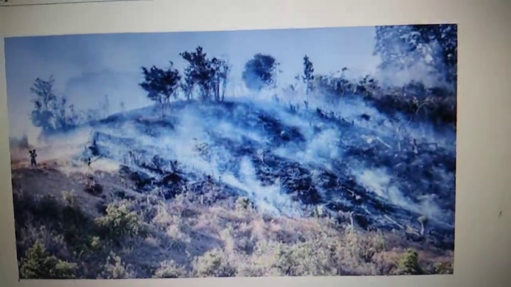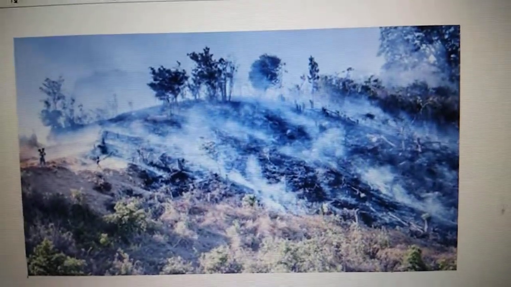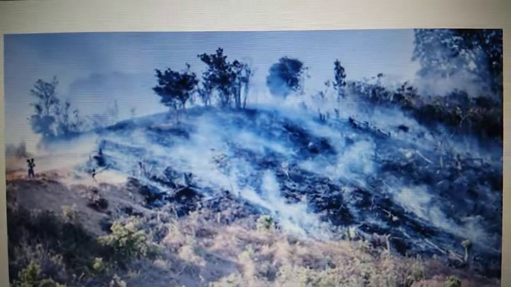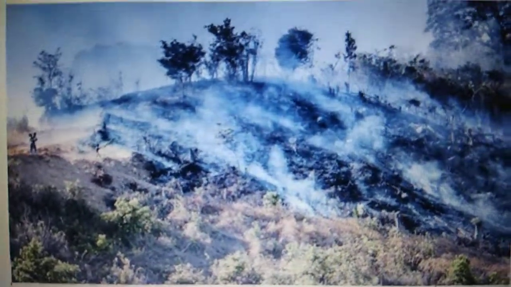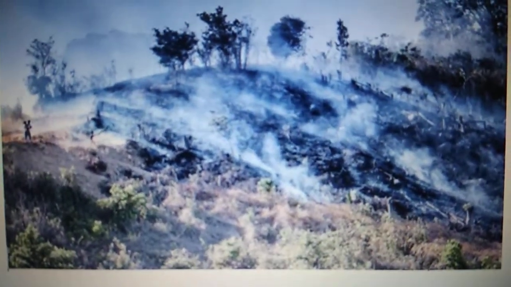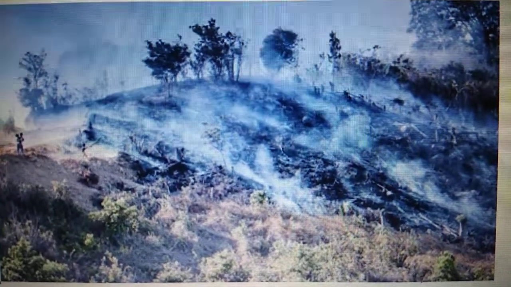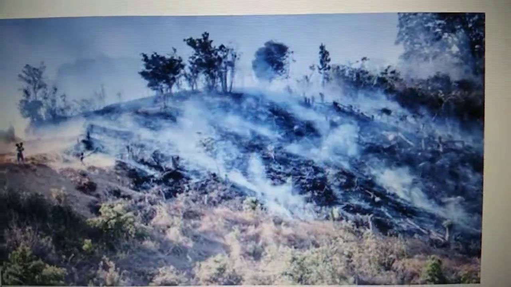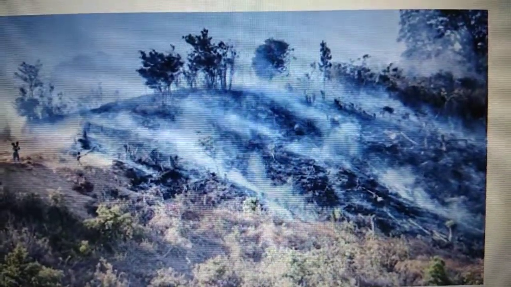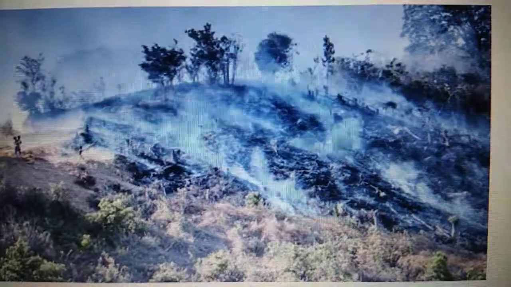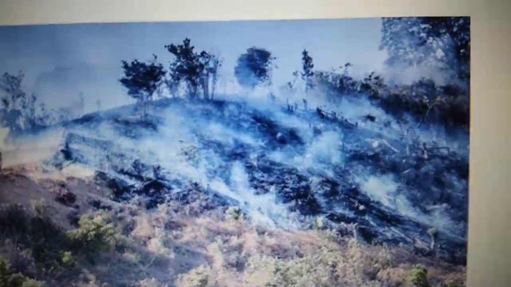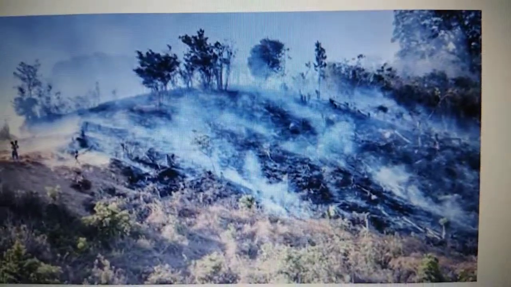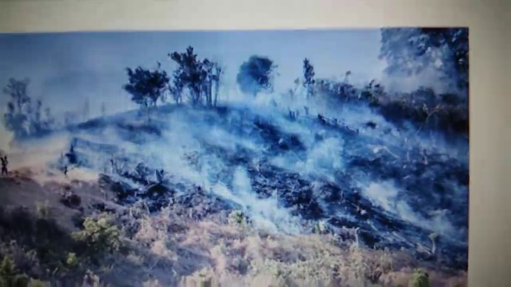So they normally slash the trees, then they burn the trees. Whatever remains, the ashes, you can see the black ashes, they mix it with the soil, and then they grow crops, and they cultivate for some years. Once the soil loses its fertility, they abandon that place, they leave that place for a few years, and they clear the next patch of land by slashing the trees and again burning it and mixing the ashes with the soil, and then they grow their crops there. And in this manner, they again come back to the same plot of land.